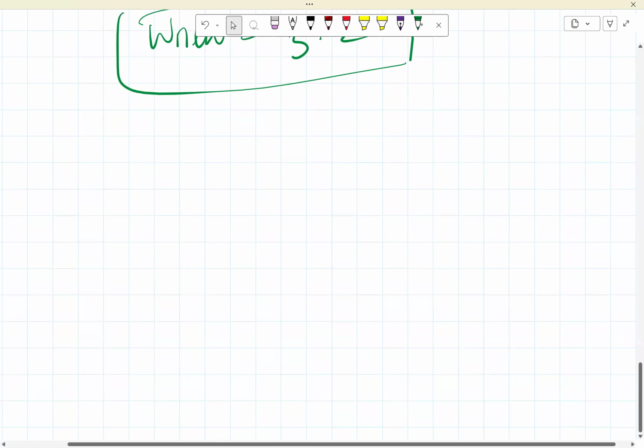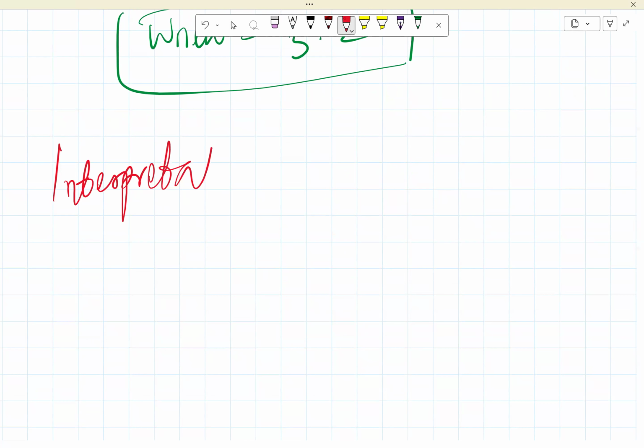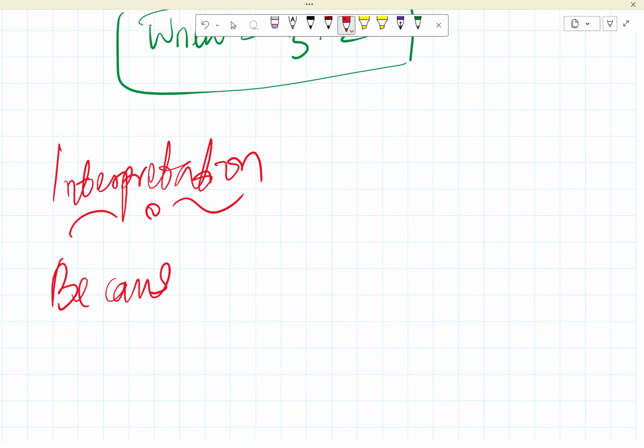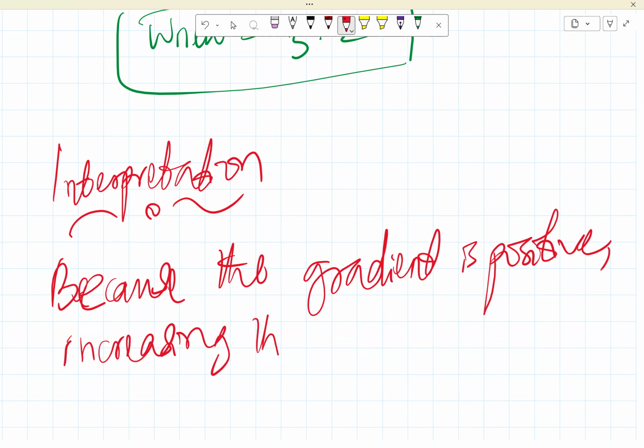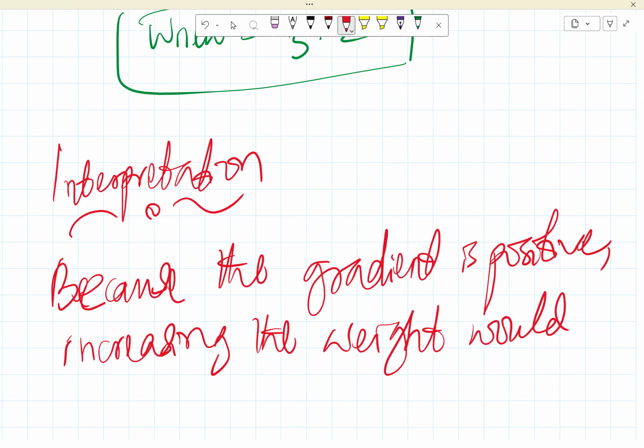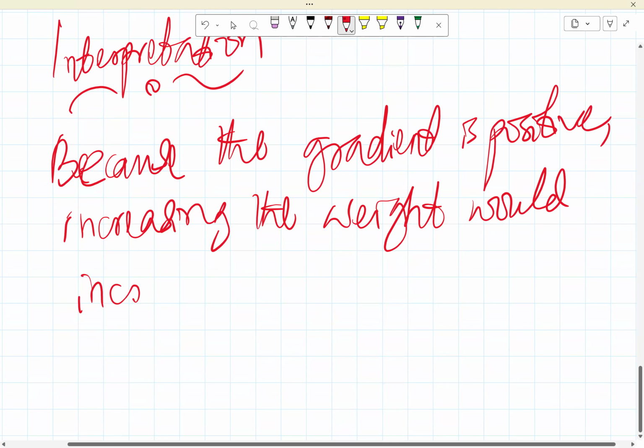If you care for interpretation, because the gradient is positive, increasing the weight would increase the loss, right?